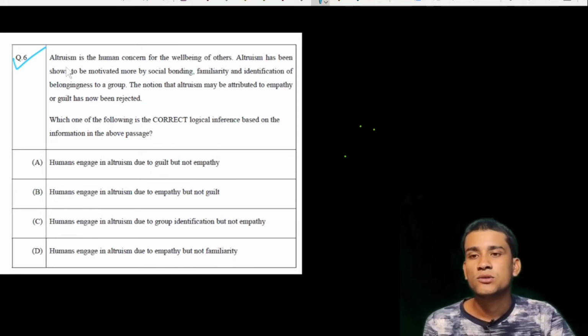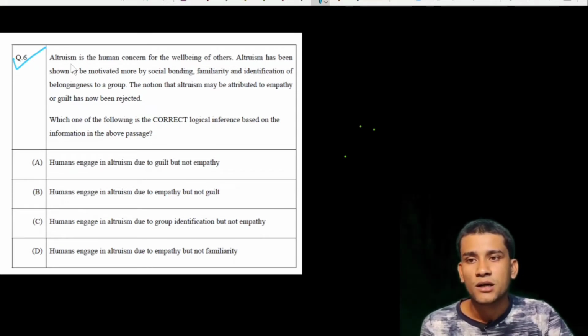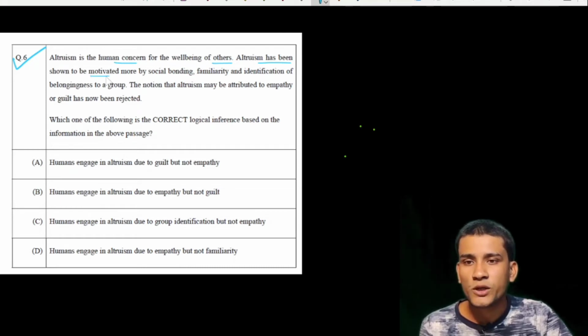The paragraph says that altruism is the human concern for the well-being of others. Altruism has been shown to be motivated more by social bonding, familiarity and identification of belongingness to a group.